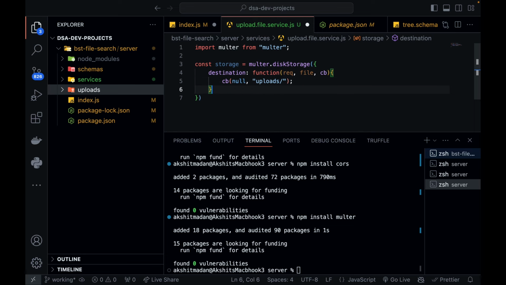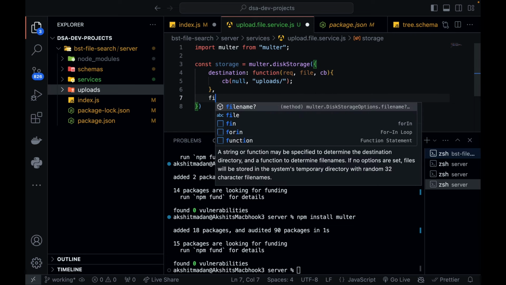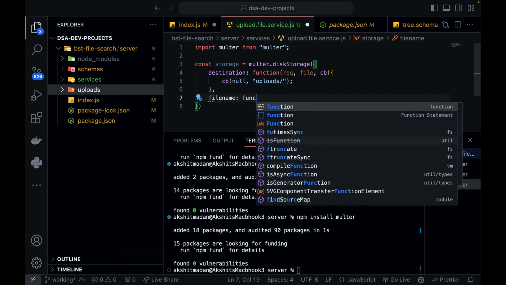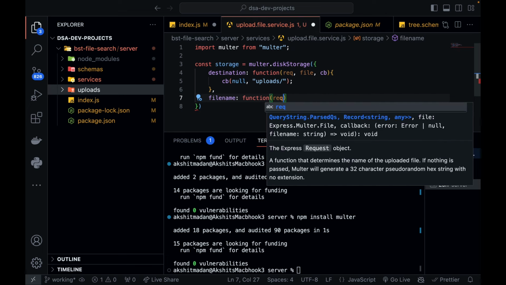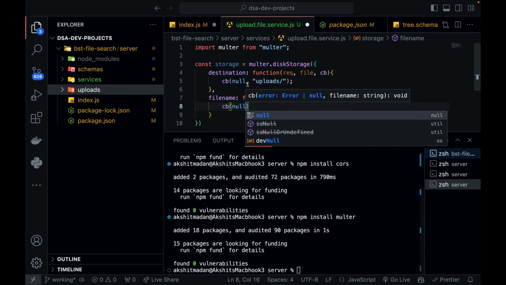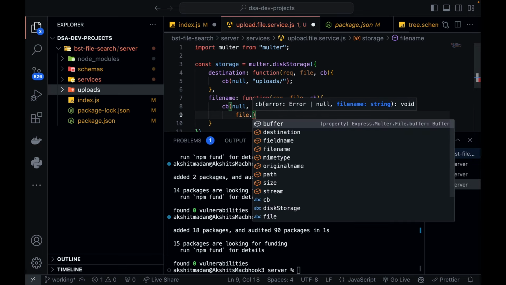Now the next parameter that you need to define over here is the file name. So what file name do you want to keep when your file is uploaded in the uploads folder. For now, I'm going to define it like this. You get a request, you get a file, then again you get a callback. So basically the first parameter is error. If you want to handle the error, like if any exception comes or any error occurs, then what do you want to do? You want to send a callback or whatever you want to do, you can do it over here. But now let's try to keep it simple. So error handling is null, and the file name will be file.originalname.